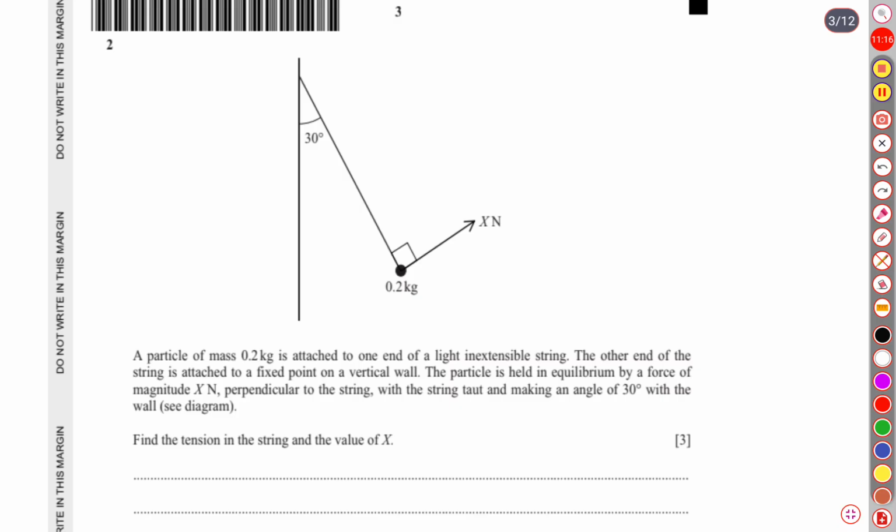The particle is held in equilibrium by a force of magnitude X newtons, perpendicular to the string, with the string taut and making an angle of 30 degrees with the wall. Find the tension in the string and the value of X. As two values are to be obtained, there will be two simultaneous equations. Before solving, we will have to find the direction of the forces.